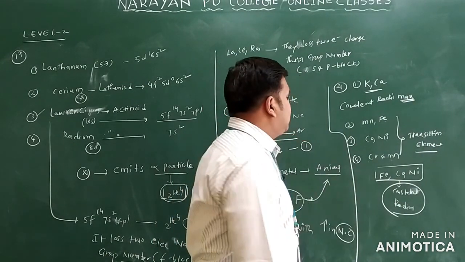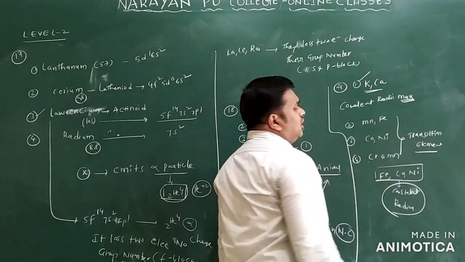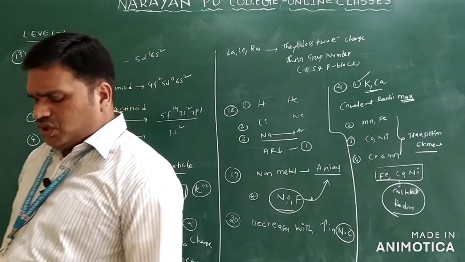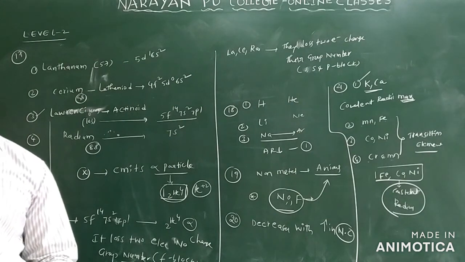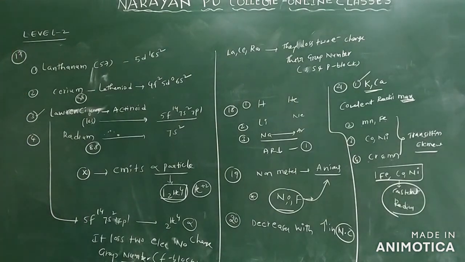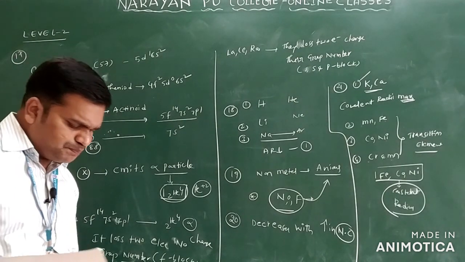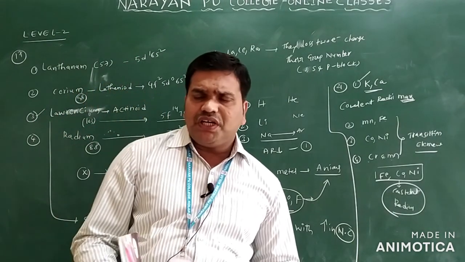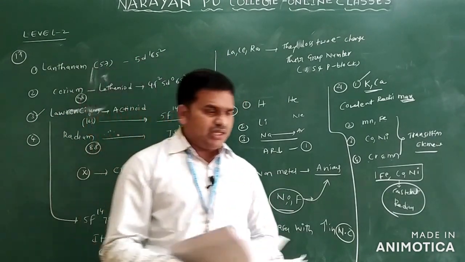So what is your answer you will take here? It is maximum for which one? Potassium and calcium only. So what is the reason we have to know for this? I already told you. What is the main reason? In transition elements, it is due to the filling of electrons in the penultimate shell only.